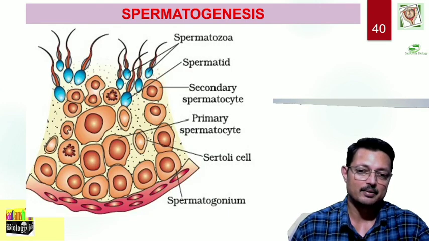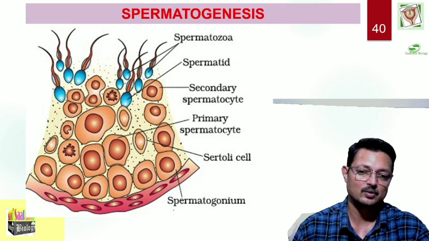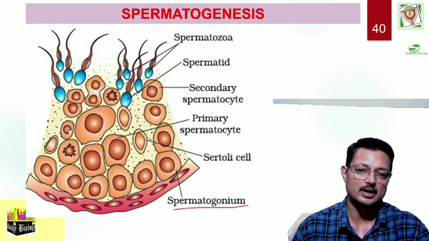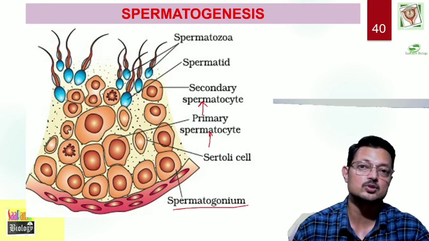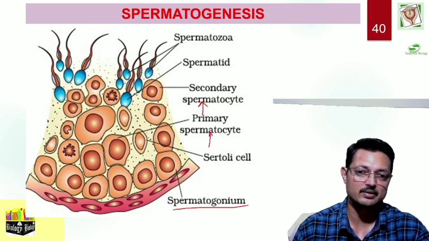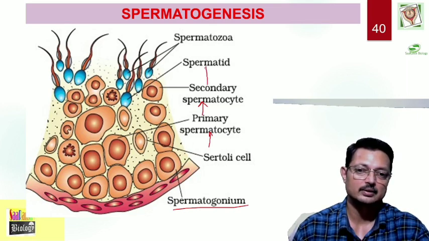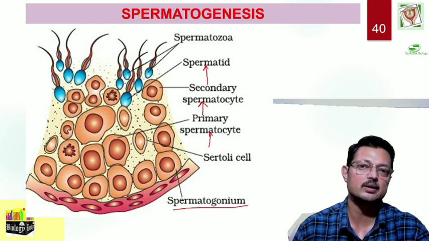So this is a finer section. You will have a look into it. Spermatogonial cells produce primary spermatocyte by mitosis. Now this primary spermatocyte undergoes meiosis to form secondary spermatocyte, which continues with the meiosis.